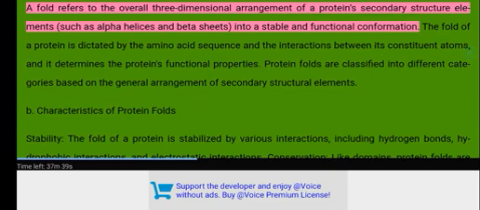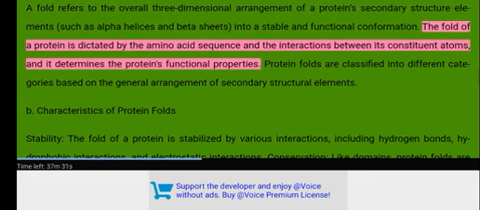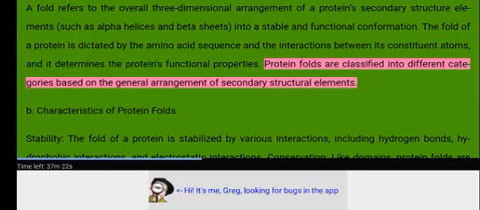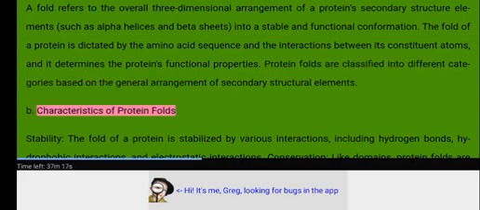A fold refers to the overall three-dimensional arrangement of a protein's secondary structure elements, such as alpha helices and beta sheets, into a stable and functional conformation. The fold of a protein is dictated by the amino acid sequence and the interactions between its constituent atoms, and it determines the protein's functional properties. Protein folds are classified into different categories based on the general arrangement of secondary structural elements. B. Characteristics of protein folds.